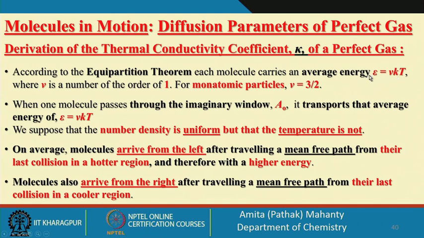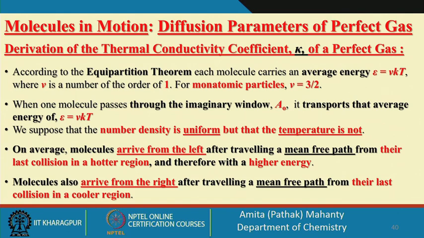So, according to the equipartition theorem, you have the average energy E equal to nu kT. Nu is the one which is, say, 3 by 2 kT, 5 by 2 kT. So, nu for a diatomic molecule and for a monoatomic molecule will be different. We do not want to distinguish the value of nu, because it will be different for a monoatomic, a diatomic, and a complex molecule. We will keep it as nu. For a monoatomic molecule, the nu will be 3 by 2, right.